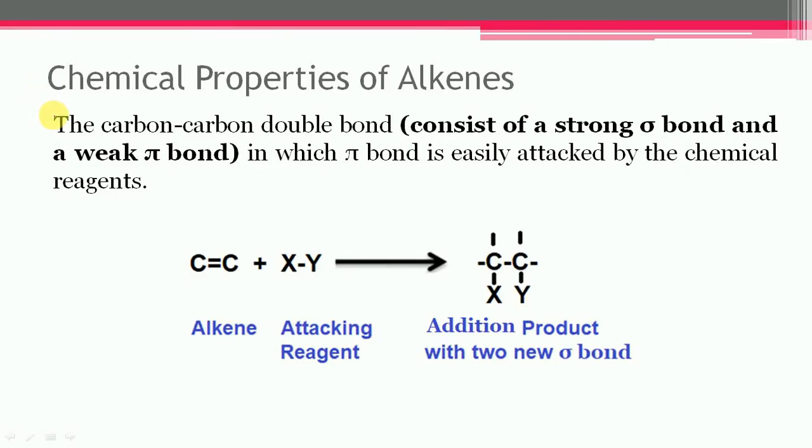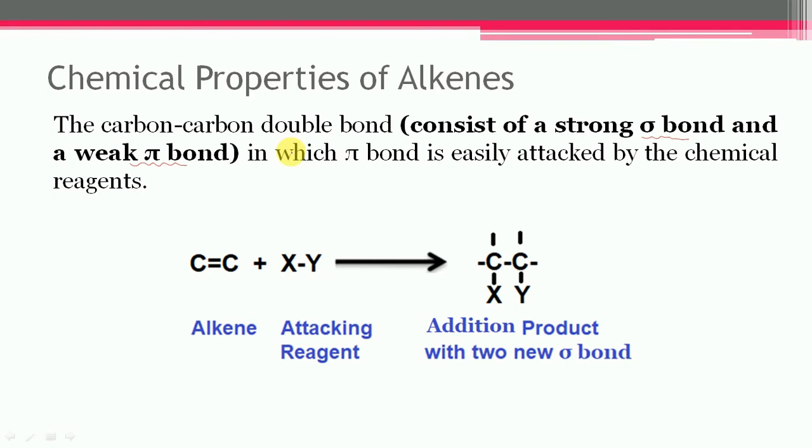Chemical properties of alkenes. The carbon-carbon double bond, which is the characteristic feature of every alkene, consists of a strong sigma bond and a weak pi bond.